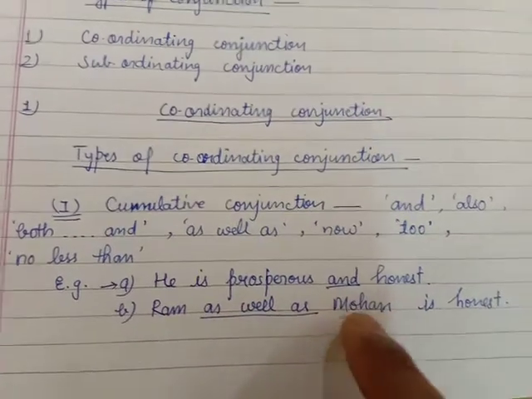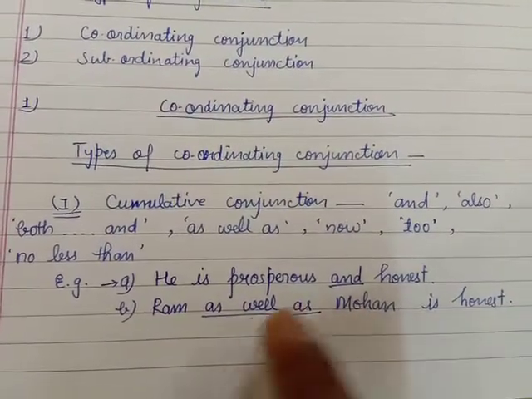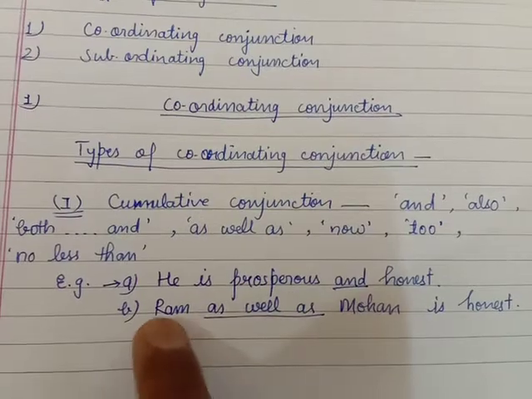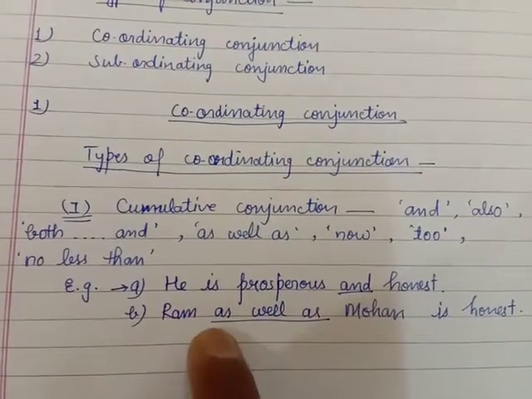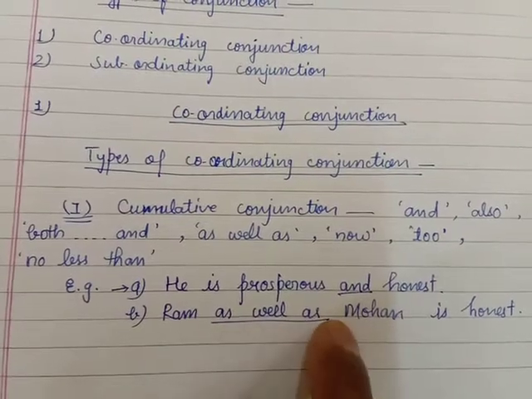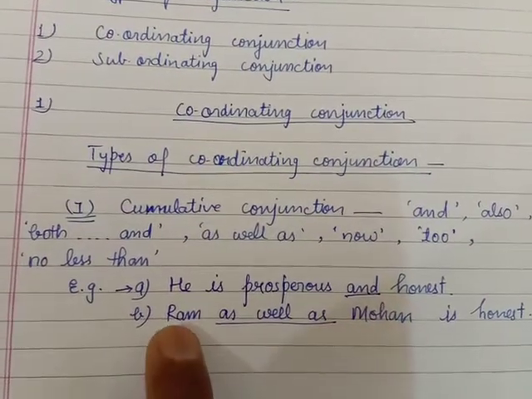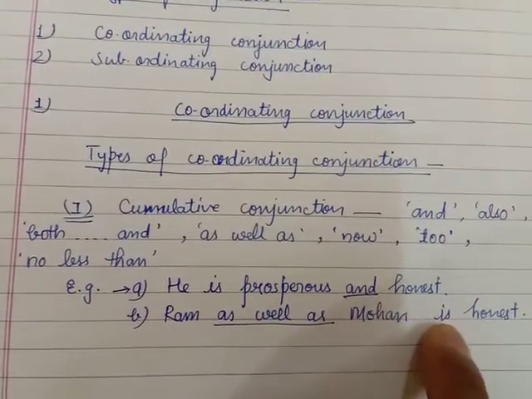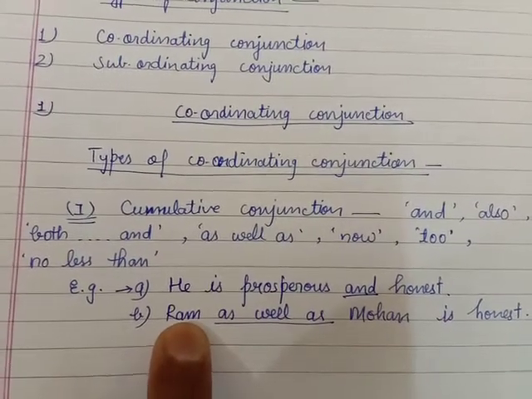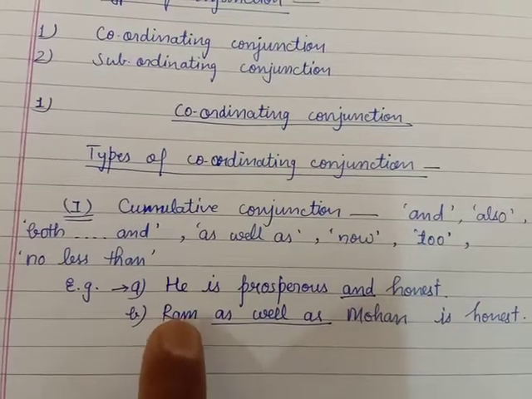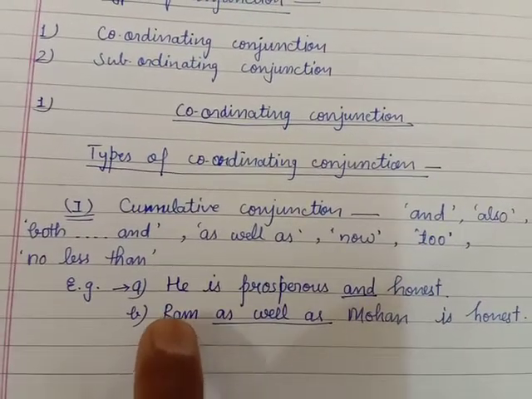Ram as well as Mohan is honest. Both the words Ram and Mohan are joined by the conjunction as well as. The verb will be according to the main subject, which is Ram.